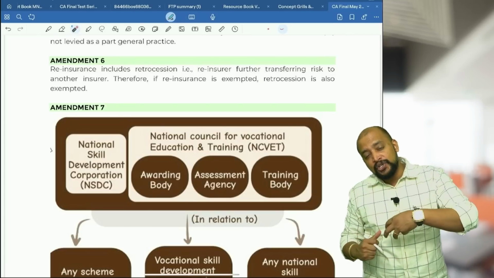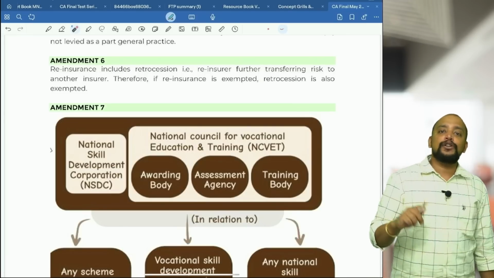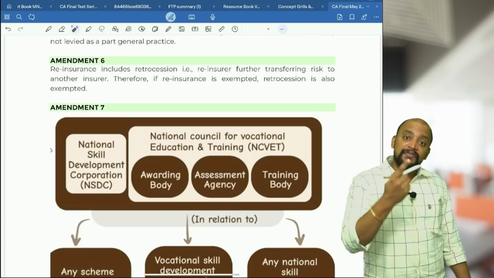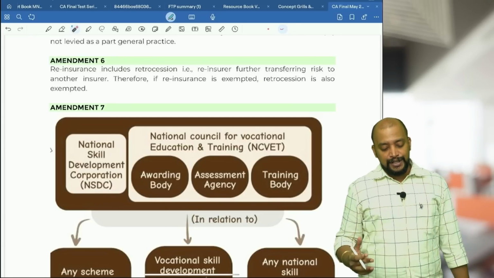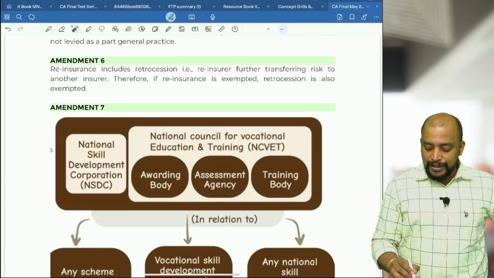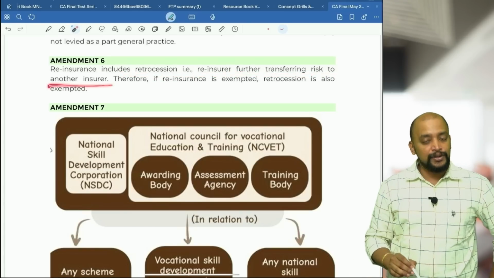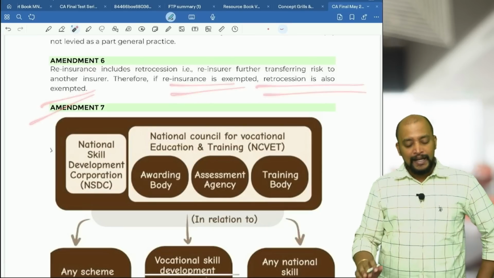Now I will share that premium with another insurance company, say insurance company B, so that reinsurance premium is also exempted. Now company B gives further reinsurance to another insurance company, that is called retrocession. That retrocession is also exempted. Reinsurance includes retrocession, that is the reinsurer further transferring risk to another insurer. Therefore, if reinsurance is exempted, retrocession is also exempted.